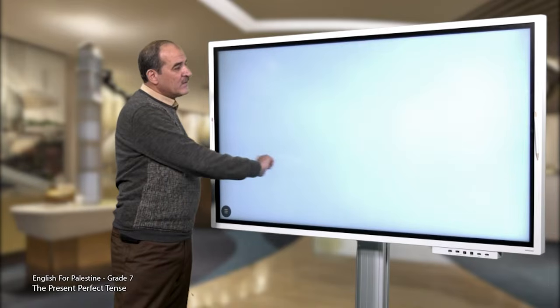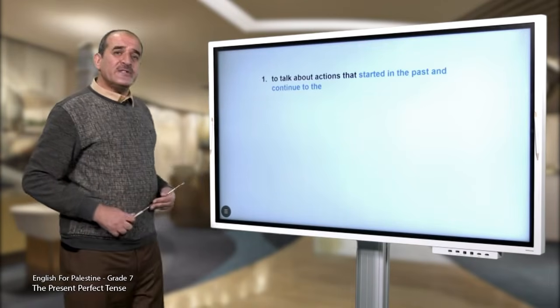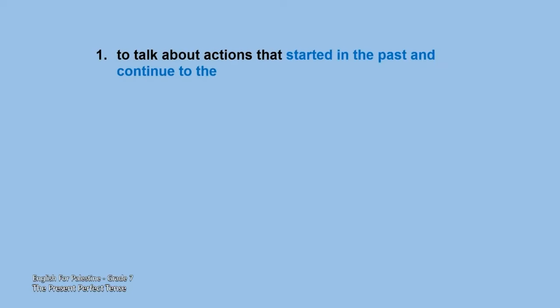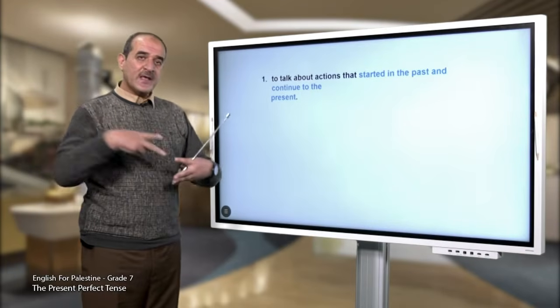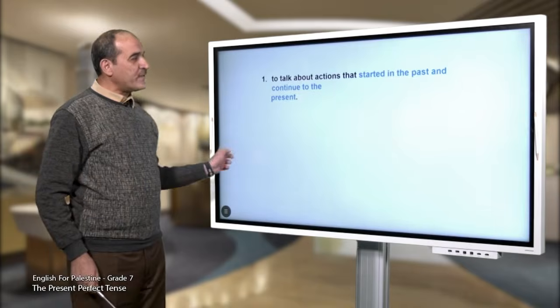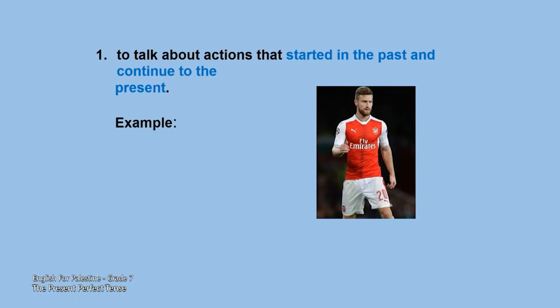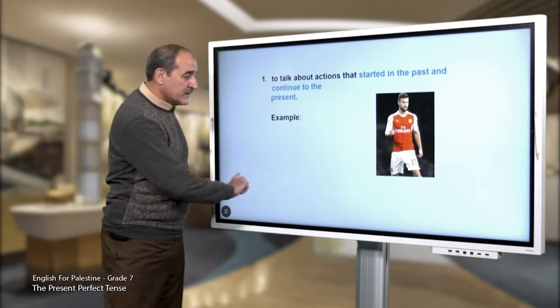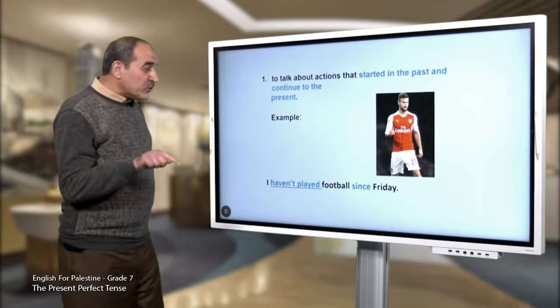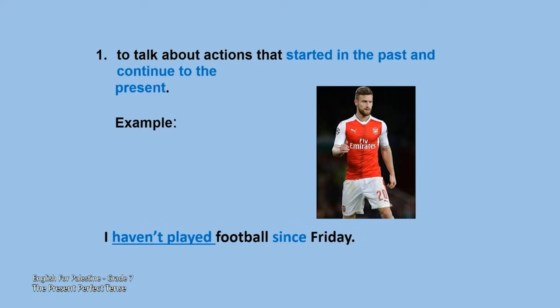Another example. We use the present perfect also to talk about action that started in the past and continue to the present. So we connect the past and the present together. Have a look at the picture. Example: look at this famous football player. It seems that he is tired. So he should say, I haven't played football since Friday.